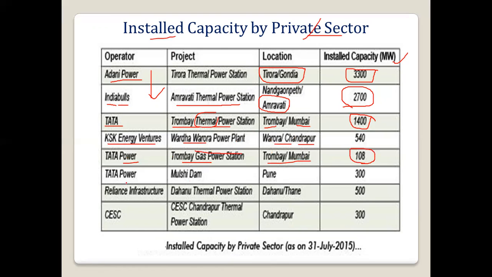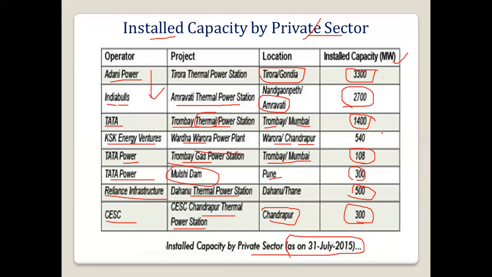Its capacity is 108. Then Tata Power has one more, the Mulshi Dam, which is in Pune, with capacity 300. Reliance has the Dahanu thermal power station, around 500 megawatt. Then CESC has the Chandrapur thermal power station in Chandrapur, with 300. All this is based on 31st July 2015.